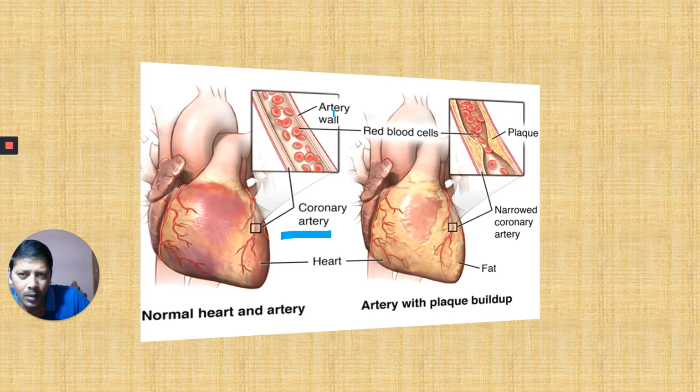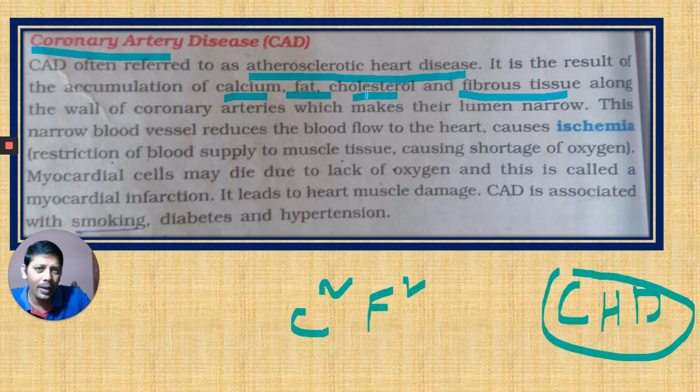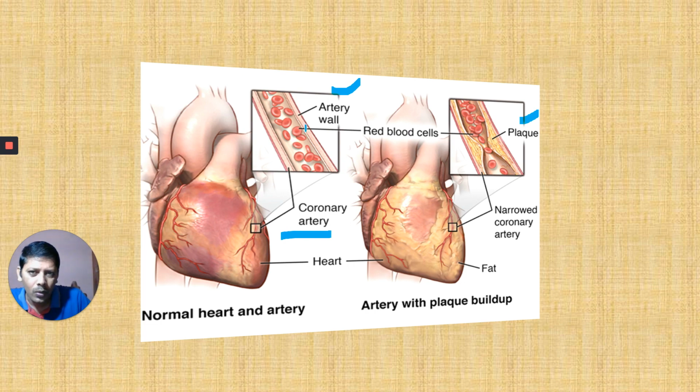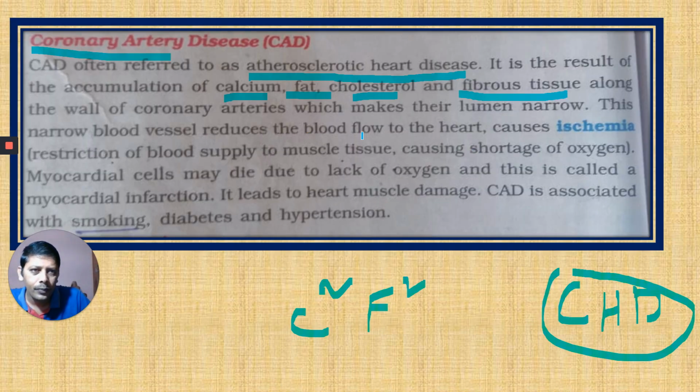You can see here, this is a normal artery wall. Here, plaque is formed along the wall. Calcium, fat, cholesterol, and fibrous tissue are deposited along the wall of the coronary artery, which makes the lumen narrow. Here the lumen is normal, but here the lumen has reduced. This narrow blood vessel reduces the blood flow to the heart and causes ischemia, that means reduced blood supply to the muscle tissue, causing a shortage of oxygen.